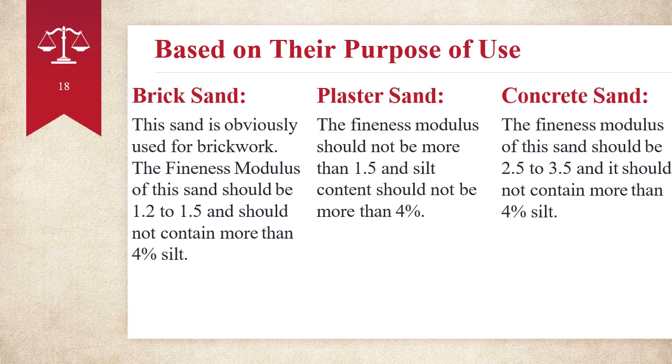The fineness modulus of this sand should be 1.2 to 1.5 and it should not contain more than 4% silt. Plaster sand: the fineness modulus should not be more than 1.5 and silt content should not be more than 4%. Concrete sand: the fineness modulus of this sand should be 2.5 to 3.5 and it should not contain more than 4% silt.